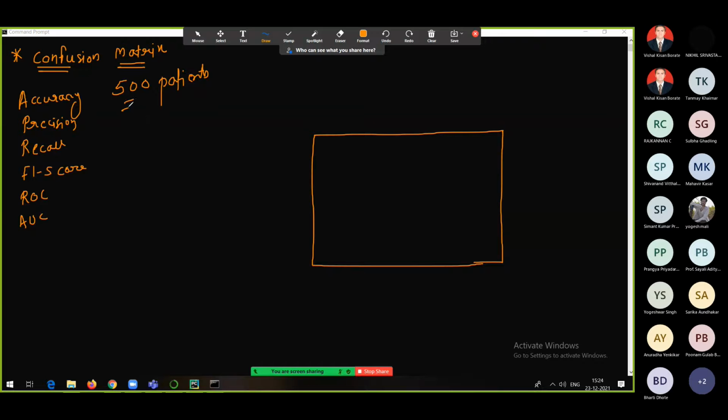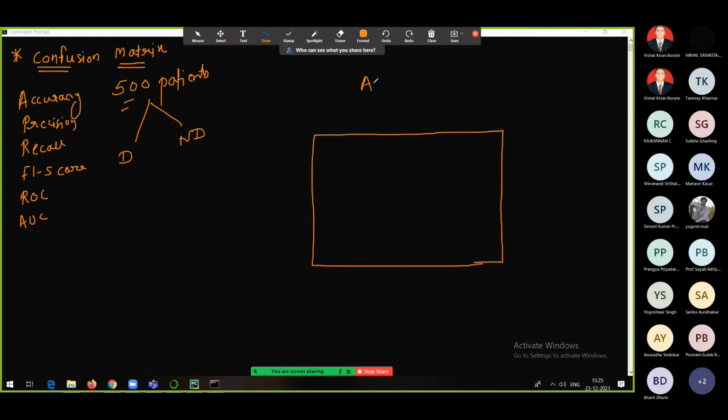So let's suppose we have been given the data of 500 patients. Now we created the model to classify these patients as, let's say, diabetic patients and non-diabetic patients.